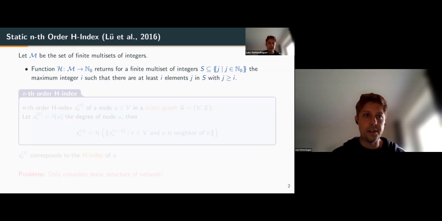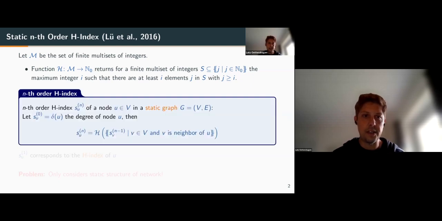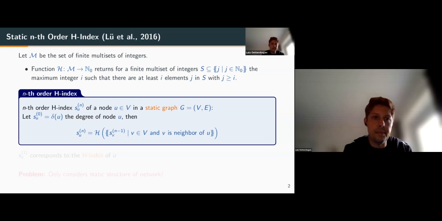Using this function, they define the nth order H-index for static graphs. The nth order H-index of a node u in a static graph with nodes V and edges E is defined as follows. The base case for n equals 0 is just the degree of the node.